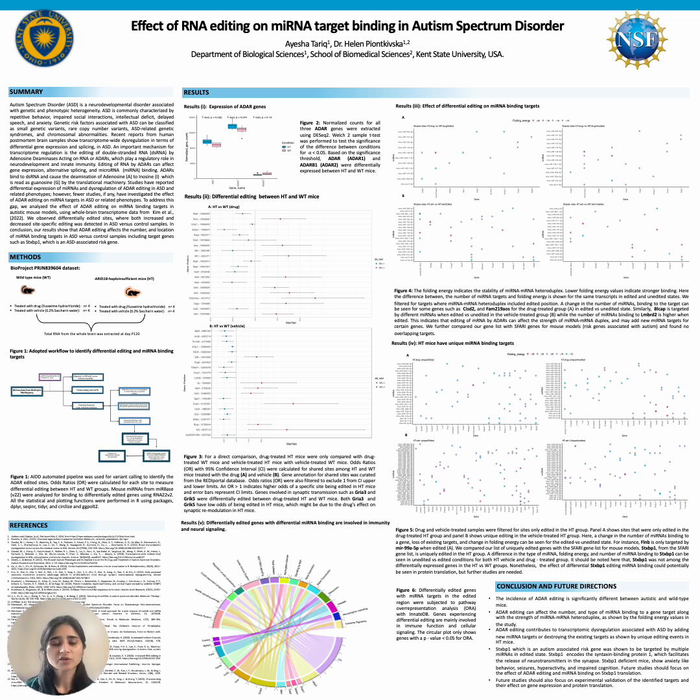Conclusively, our analysis shows that there is a difference in ADAR editing patterns between autistic mouse models and wild type mice, and those differences do affect the binding of microRNAs to differentially edited gene targets. Future studies should look at the experimental validation of these identified targets and also focus on their downstream consequences on protein translation.